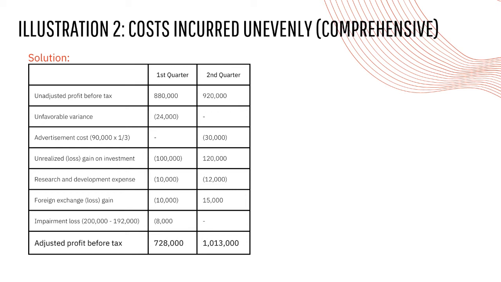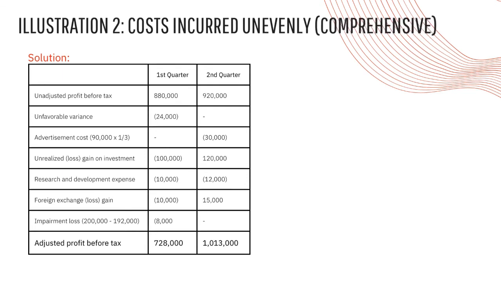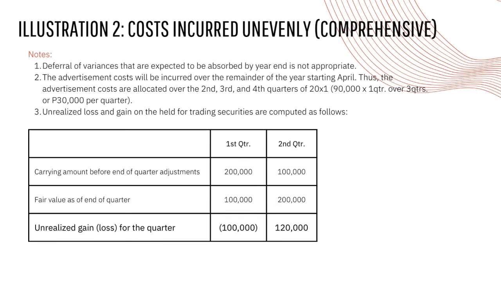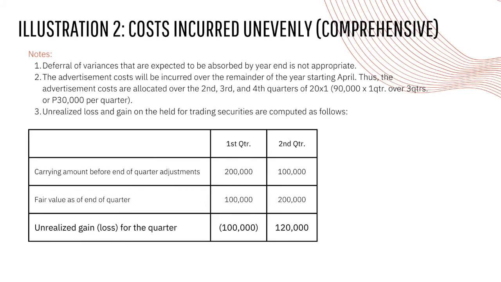And we will come up with the answer, the adjusted profit before tax amounting to 728,000 for the first quarter and 1,013,000 for the second quarter. Notes: Number 1. Deferral of variance that are expected to be absorbed by year-end is not appropriate. 2. The advertisement cost will be incurred over the remainder of the year starting April. Thus, the advertisement costs are allocated over the second, third, and fourth quarters of 20X1. So, yung advertising cost na 90,000 kanina ay multiply by 1 quarter over 3 quarters or 30,000 per quarter.